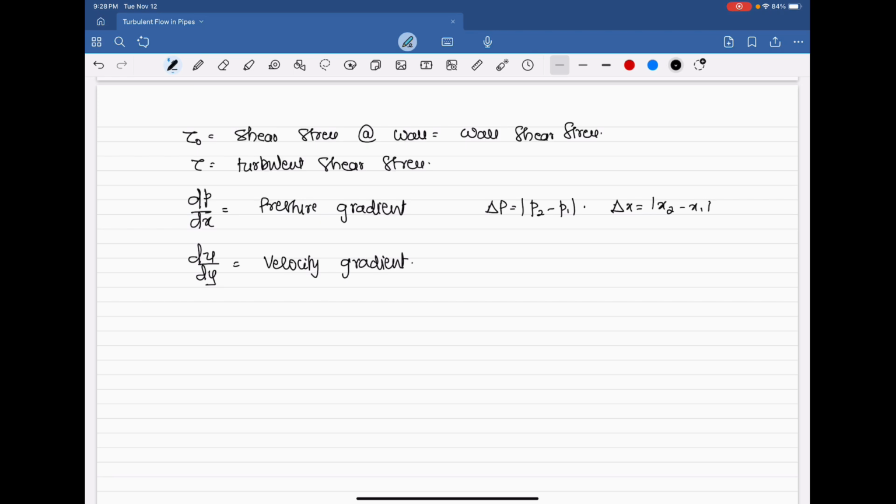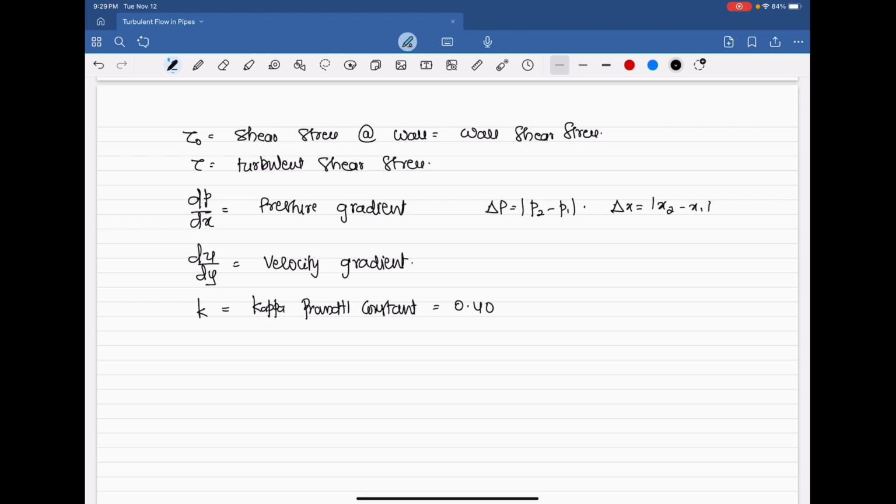Then there is one particular constant called kappa. This is kappa. It's not K, it's kappa. Kappa, Prandtl constant. Its value you can take as 0.40.